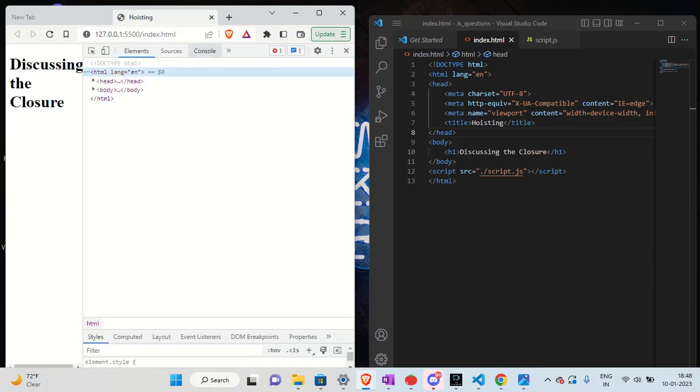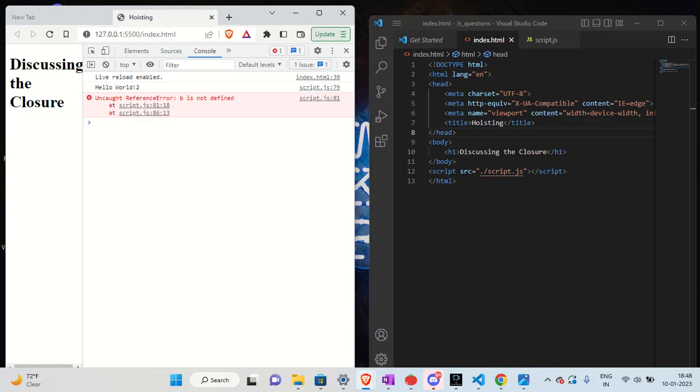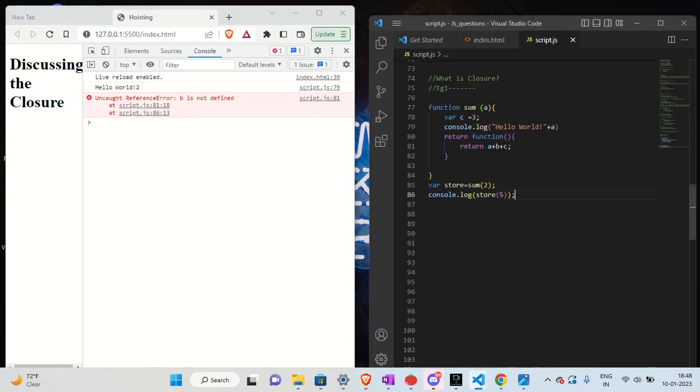Inspect closure: it is showing b is not defined. Yes, of course, because we didn't pass the value of b here. Now let me pass b here. Now we get the output, see, 10. So what happened here? When we call this function sum, 2 is passed here and it returns this line of code, and we got the output hello world 2.